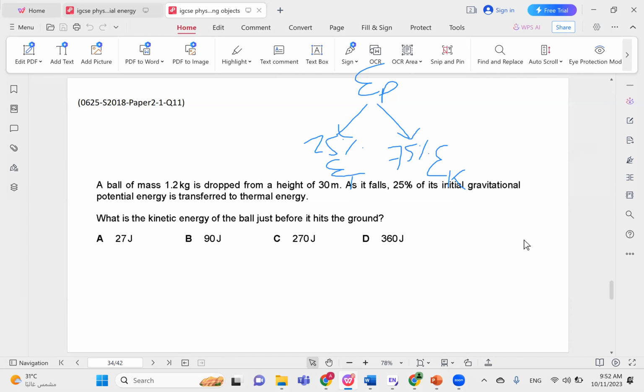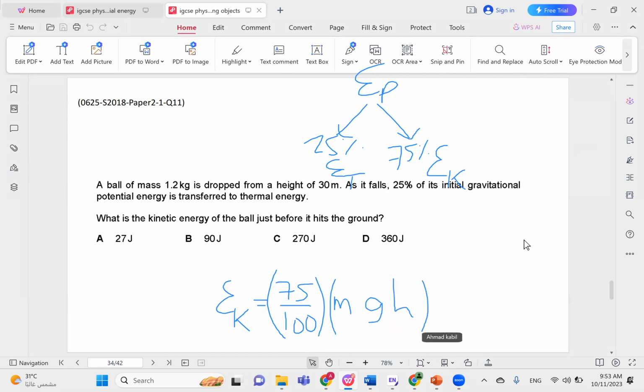So the kinetic energy that the ball has before hitting the ground is 75% of what? Of the initial potential energy, which is what? Which is mgh. And we can actually substitute the values here. M is 1.2, G is 10, and H is 30.